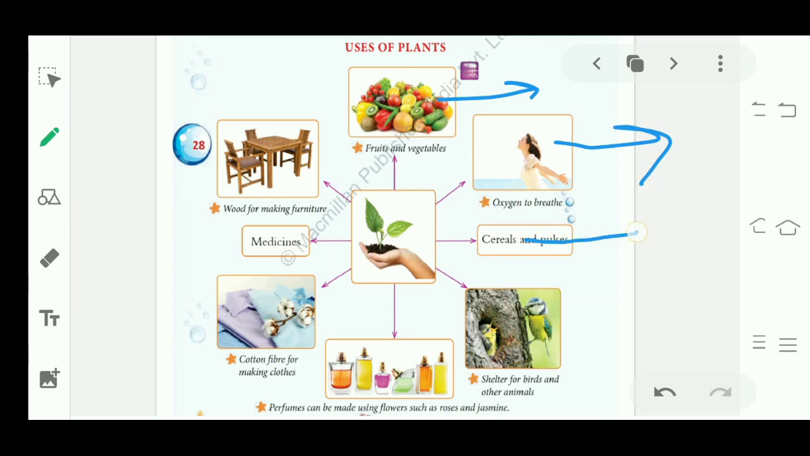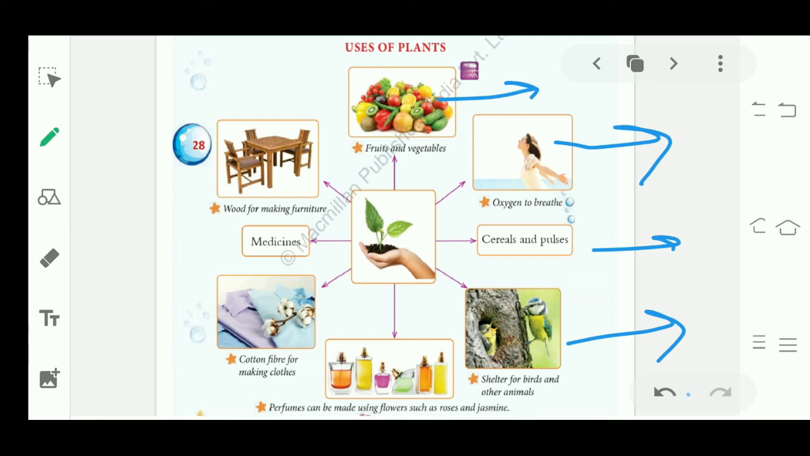Next, cereals and pulses. Pulses, dal we eat, that we get from plants. So in the trunk of a tree, you remember I explained the lower thick part of the tree is the trunk, right? In the trunk there is a small house of birds. So it is a shelter for birds and other animals. Shelter means a place to live. Shelter means a place to live.